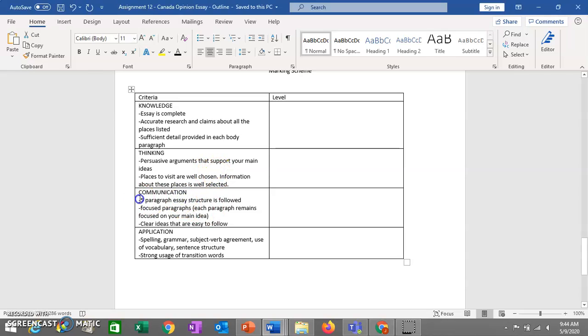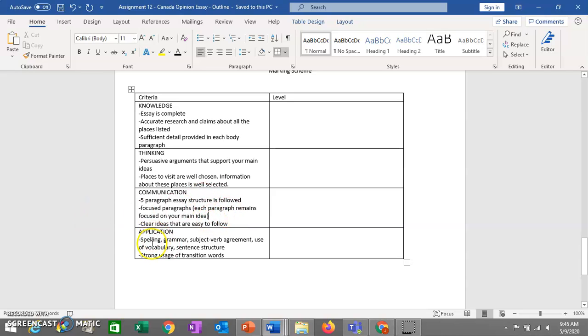Communication: do you follow the format of the essay? Are your paragraphs focused? When you're talking about the outdoor activities, do you generally focus on that section? Remember, in your outdoor activities you might have some things that are linked to indoor activities, like I have with Niagara Falls. I have the haunted houses and things that you can see in Niagara Falls that are indoors. But everything is linked to the main idea of Niagara Falls, and that's all linked to the idea of outdoor environments. As long as everything is connected and focused, and as long as you write in a way that I can understand what you're saying, you should get a good communication mark.